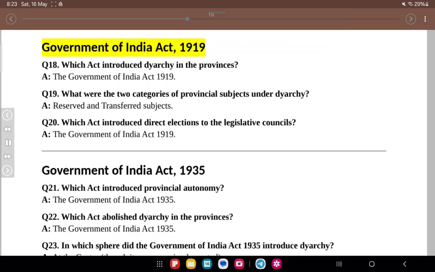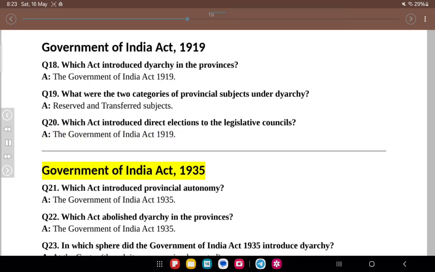Government of India Act, 1919. Q18. Which act introduced Dyarchy in the provinces? A. The Government of India Act, 1919. Q19. What were the two categories of provincial subjects under Dyarchy? A. Reserved and transferred subjects. Q20. Which act introduced direct elections to the legislative councils? A. The Government of India Act, 1919.